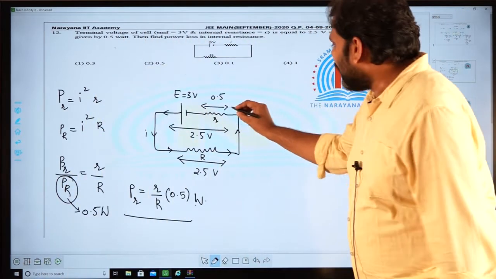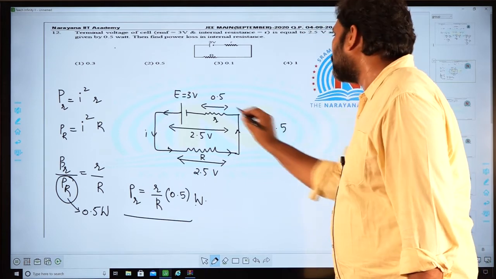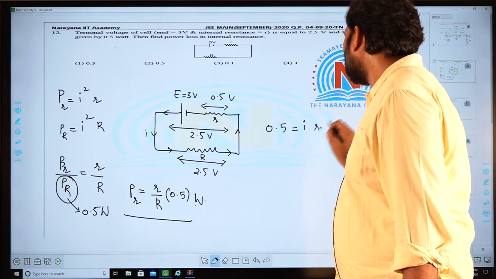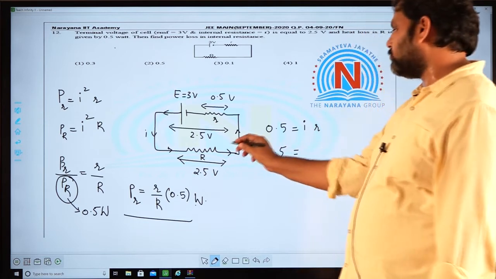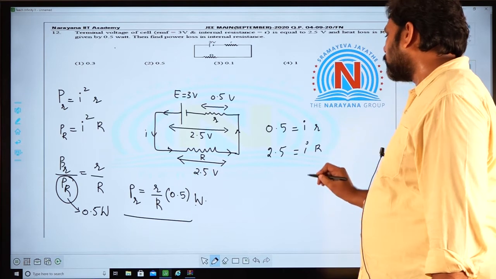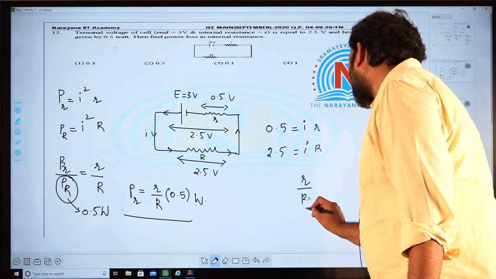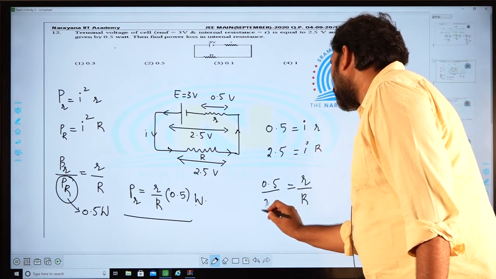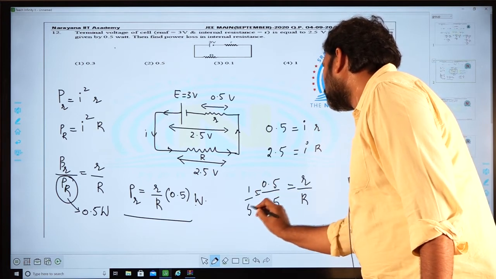So, as the same current is flowing through both of these resistors, I can write 0.5 volts is equal to I into r, and then the remaining 2.5 volts will be dropped across the external resistance, that we can write as I into capital R, and from this you can calculate small r by capital R as 0.5 by 2.5, which is 1 by 5.